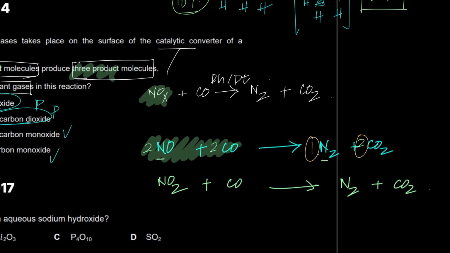1 plus 2, 3. So 4 gives me 3 in this case. What's happening? You have NO2, carbon monoxide, and you have nitrogen and carbon dioxide. So you have 2 nitrogens on the left and 1 nitrogen on the right. So I'm going to put a half here, and you have one thing more. Oh, you have 2. Let's balance it properly now. I'm just going to put a 2 here to balance it properly.